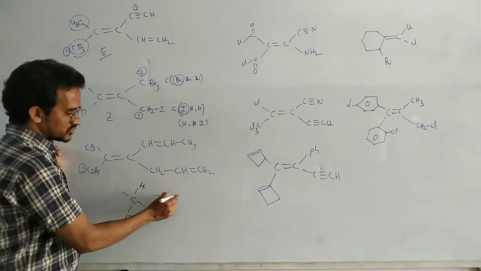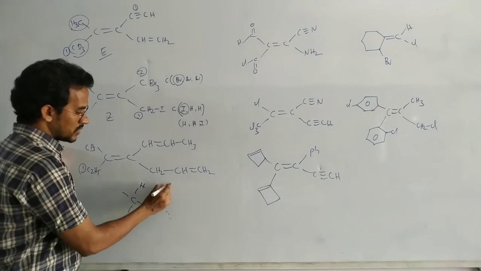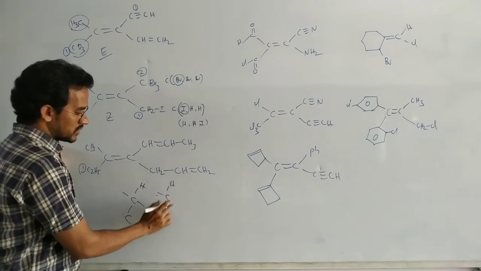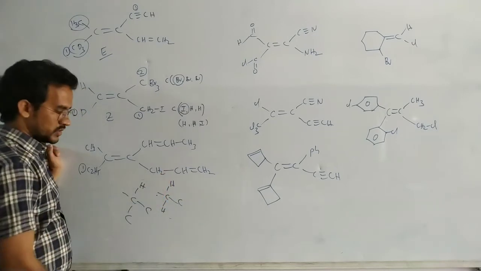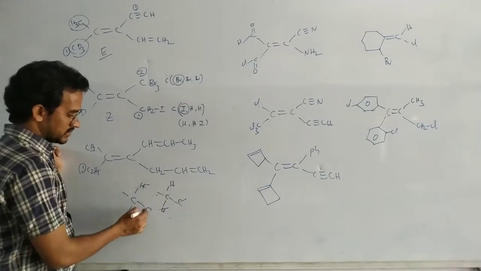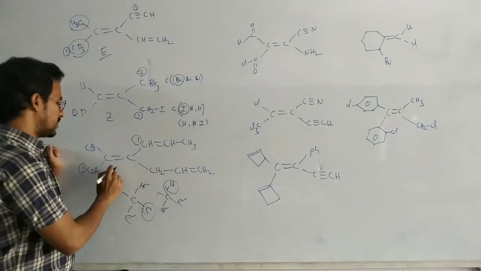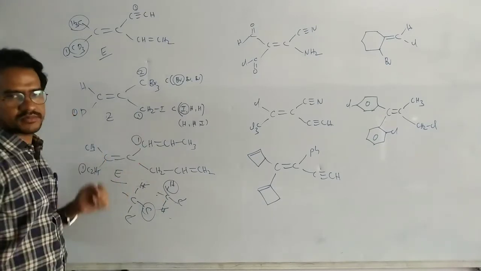But this carbon is attached to 2 hydrogens, so 2 hydrogens and 1 carbon. So hydrogen cancel, this carbon cancel, but here carbon and hydrogen. So this one has a high priority. High priority goes on the opposite side, E isomer.